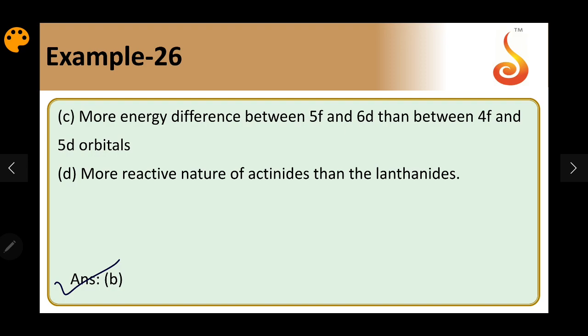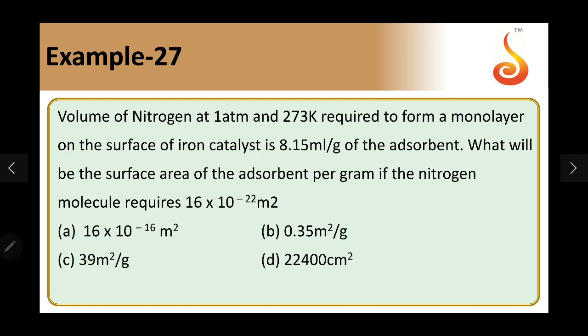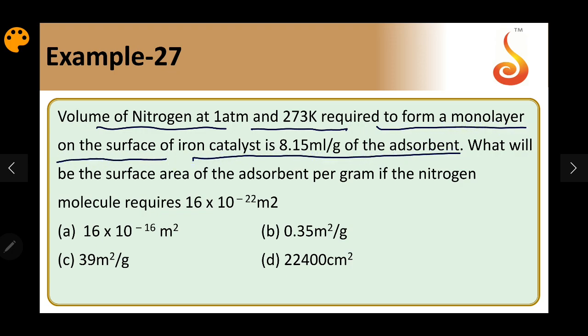Example 27. This is based on surface chemistry, that is, adsorption. The volume of nitrogen at 1 atmosphere and 273 Kelvin required to form a monolayer on the surface of iron is 8.15 ml per gram of the adsorbent.